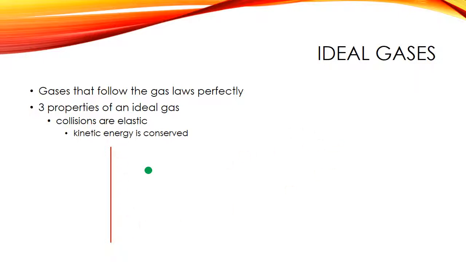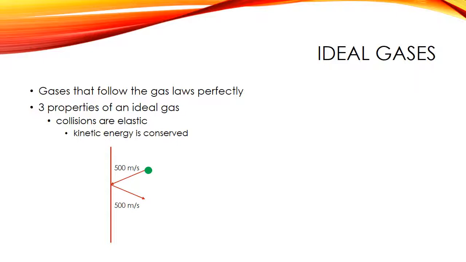This particle is going to be moving around, and let's say it's moving at 500 meters per second when it hits the container, which you might be thinking, that seems really fast. But actually for gas particles at room temperature, that'd be about average. It's about 1,000 miles per hour, a little more than 1,000 miles per hour actually. So if it's going 500 meters per second when it hits the wall, when it rebounds, after it collides with the wall, it would still be moving 500 meters per second. That would mean that the kinetic energy is conserved.